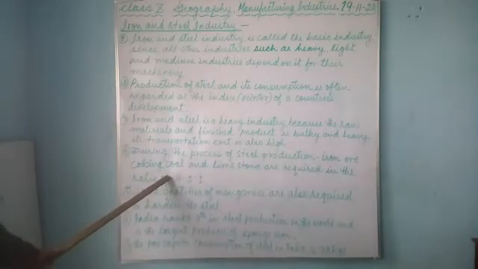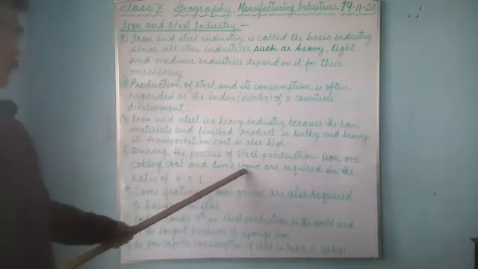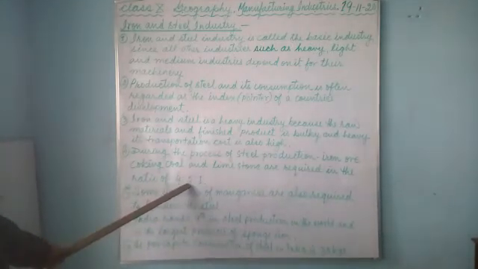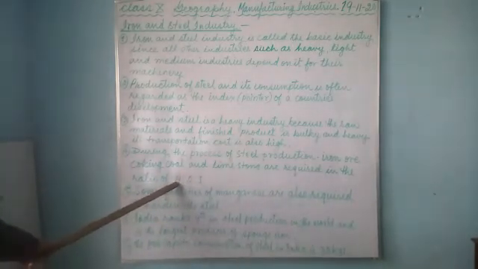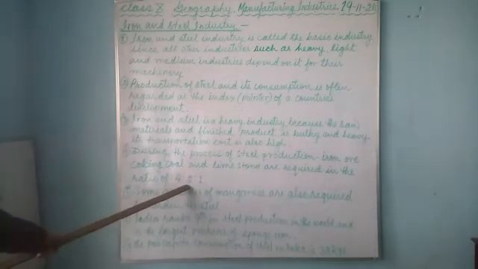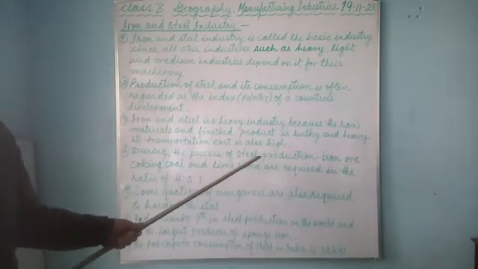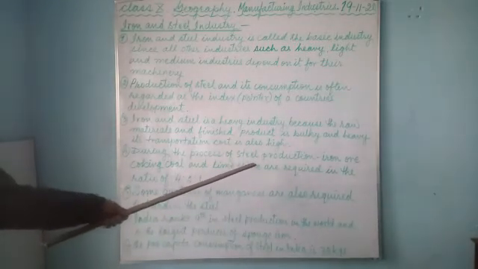That's a raw material. Coking coal is also required, and limestone, in the ratio of 4:2:1. 4 parts of iron ore, 2 parts of coal, and 1 part of limestone. So these are the raw materials required in the process.